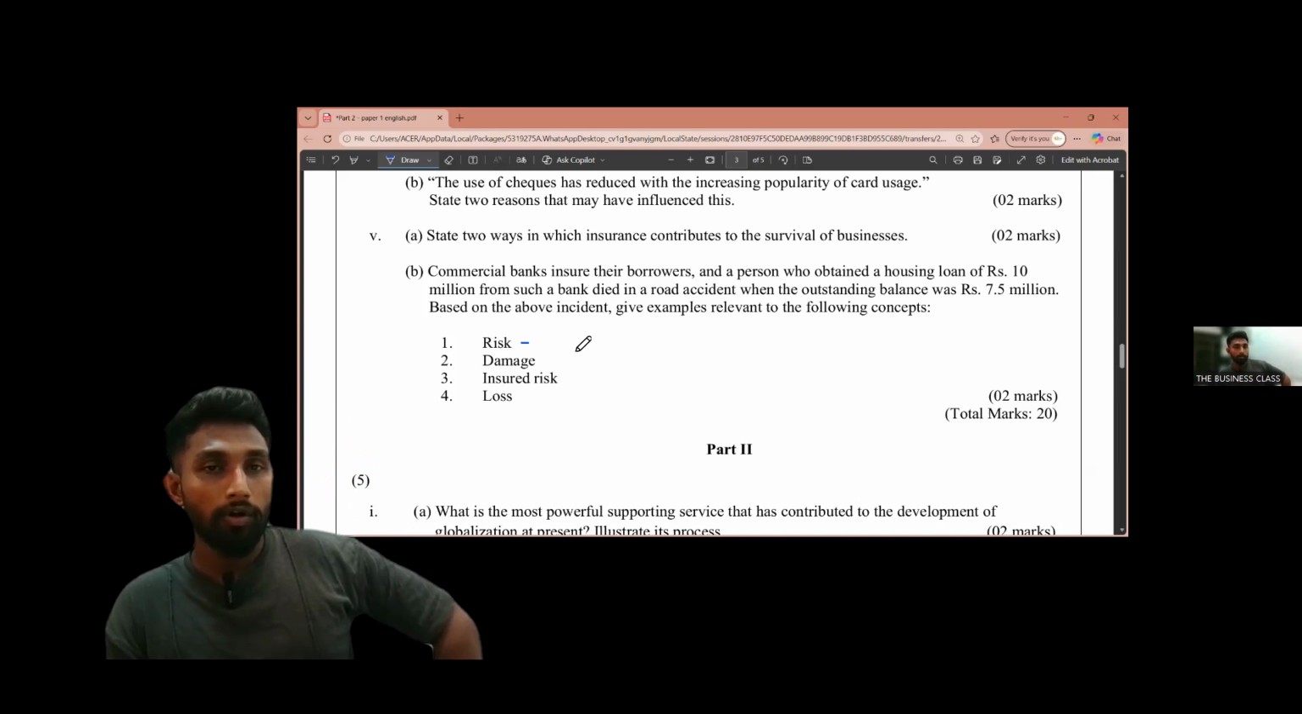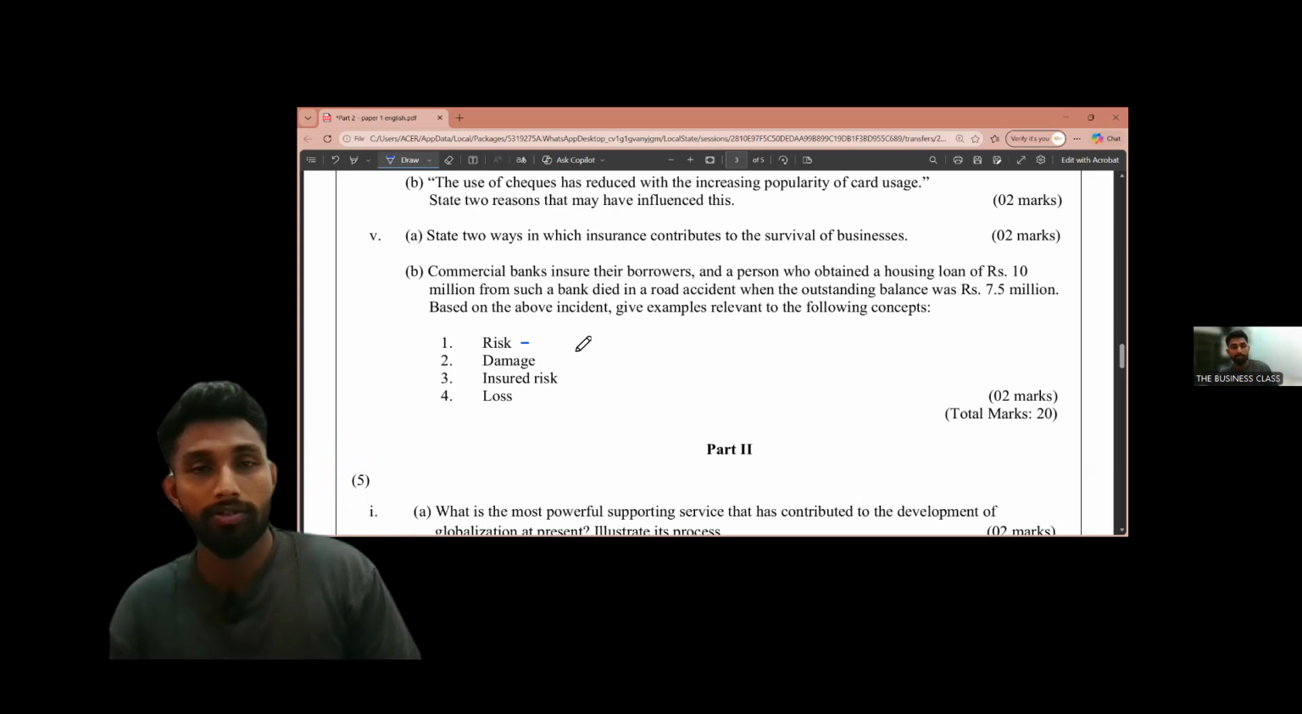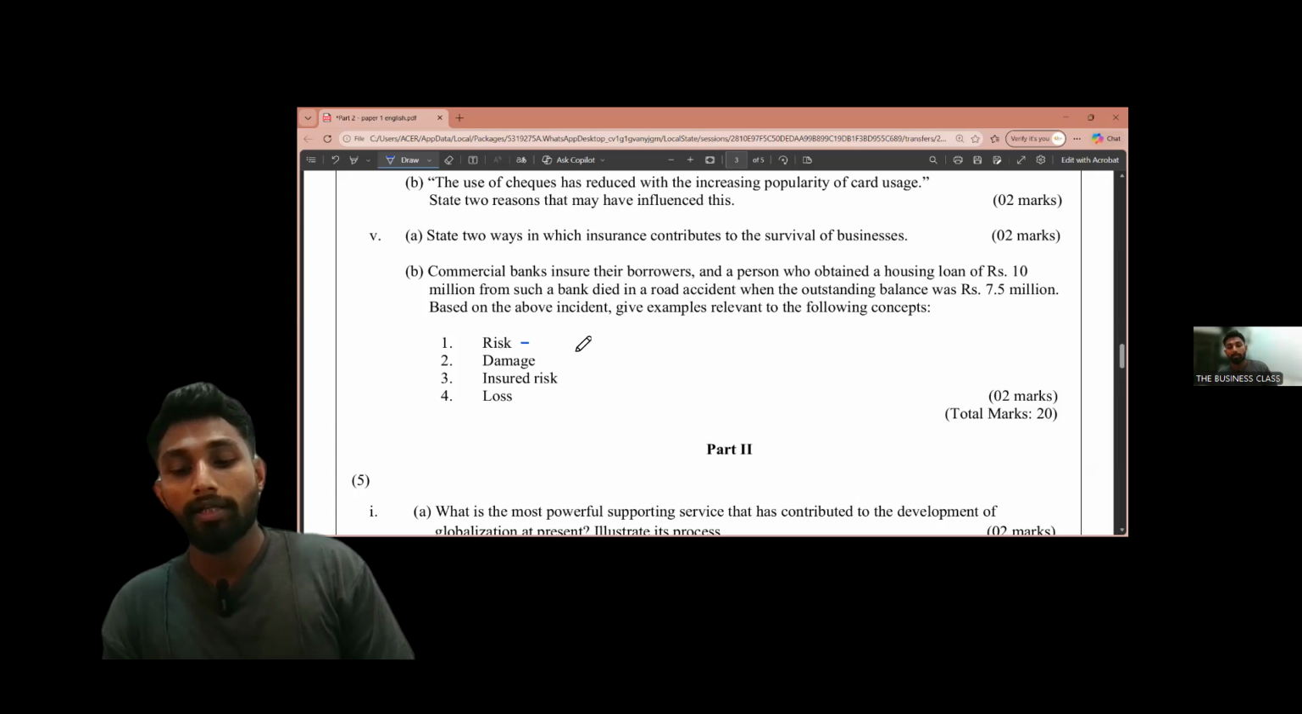Okay, then we are moving to the loss, right? Write down the actual measurable financial impact resulting from the damage. Write down examples: the outstanding loan balance of 7.5 million that needs to be settled, right? This is the loss.